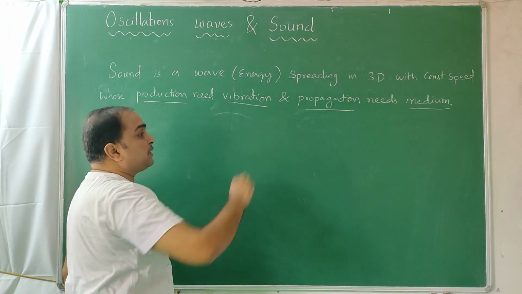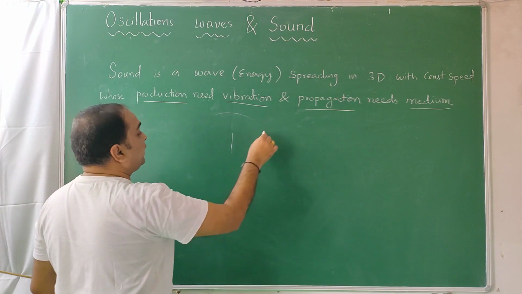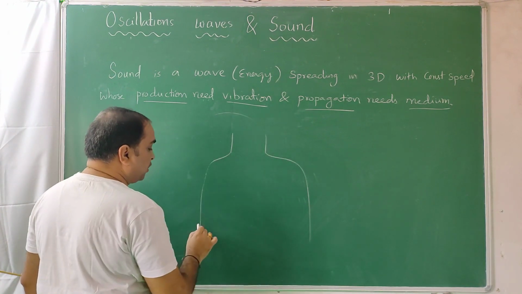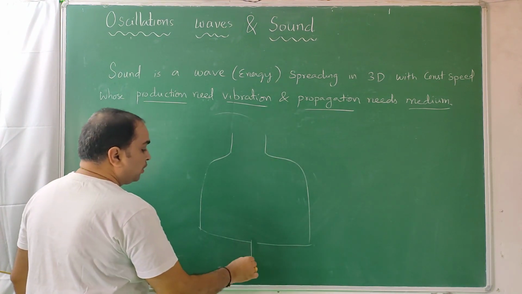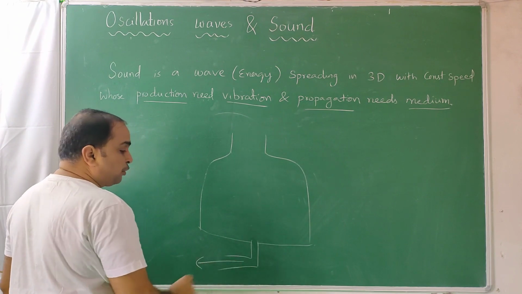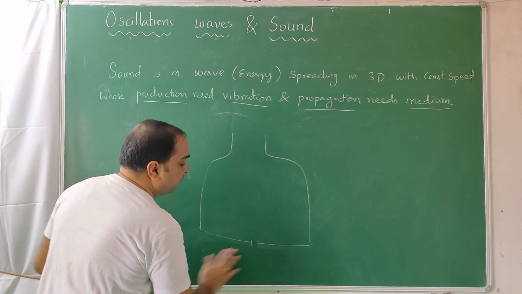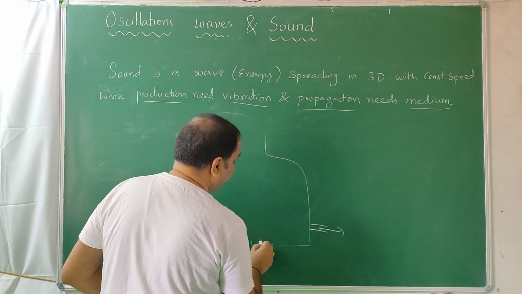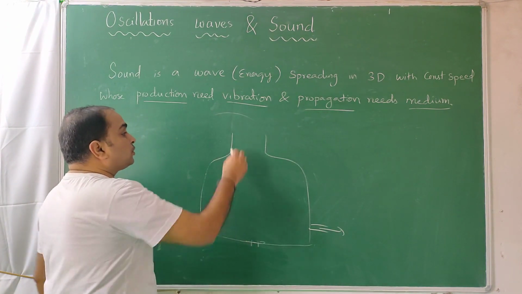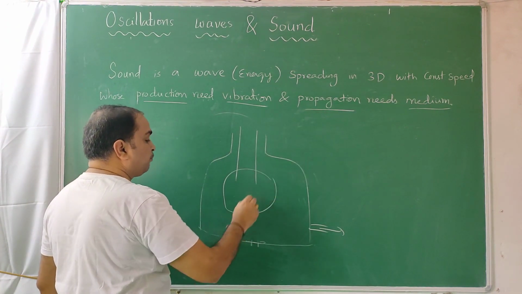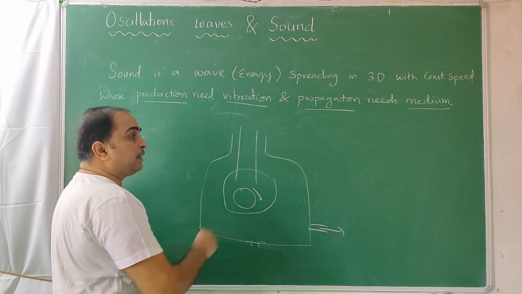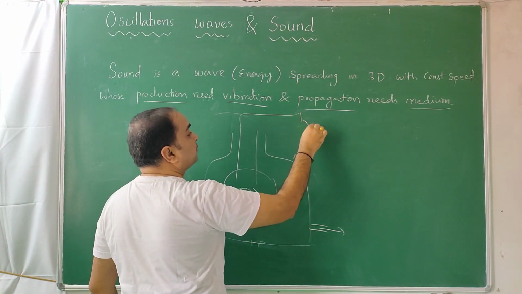Next, propagation needs a medium. So there is a very famous example called the Bell-Jar experiment. If you have a vacuum pump and a bell jar, you can introduce one electric bell whose gong rings when you switch on.